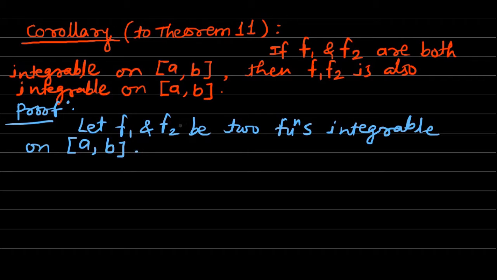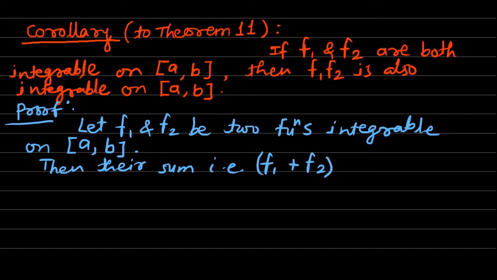Then we know by theorem number 5, their summation, that is f1 plus f2, is also integrable on closed interval a to b. Then their sum, which means that f1 plus f2, is also integrable on closed interval a to b.